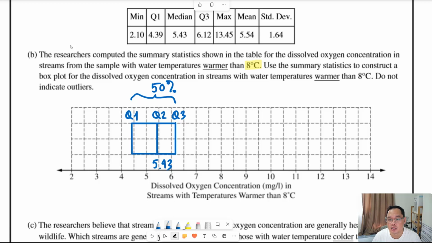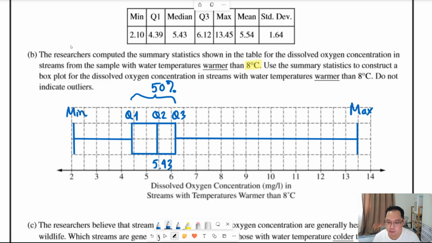The maximum is 13.45. 13 here, 45, very close to 13.5, very close. Okay, so this is the box plot. And the minimum is 2.1, a little bit greater than 2 there. So this is our whisker plot, the minimum here and the maximum here, done.